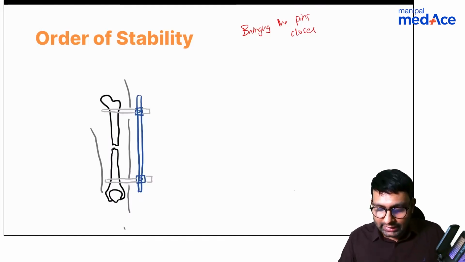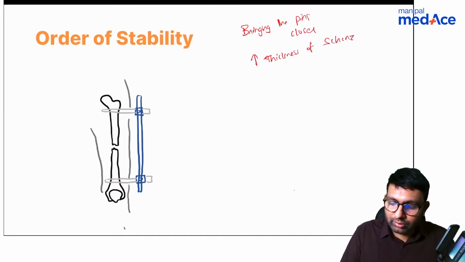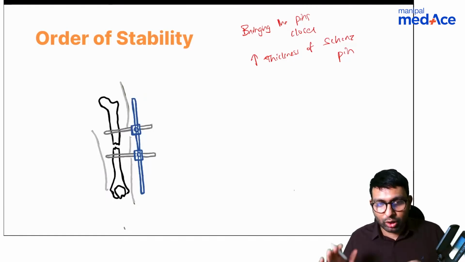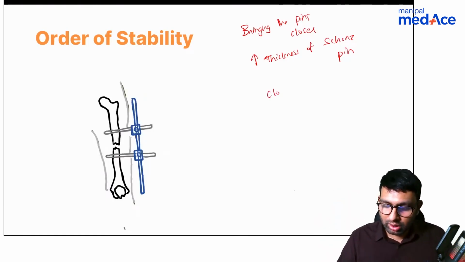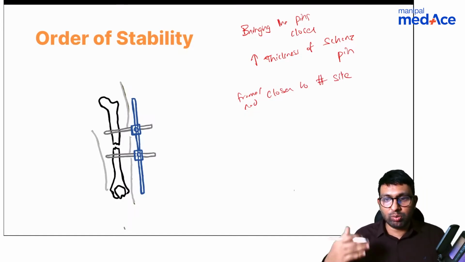Both the Schanz pin thicknesses have been increased. This again will cause increased stability. Third thing is you can get the frame or rod closer to the fracture site. This will again give more stability.